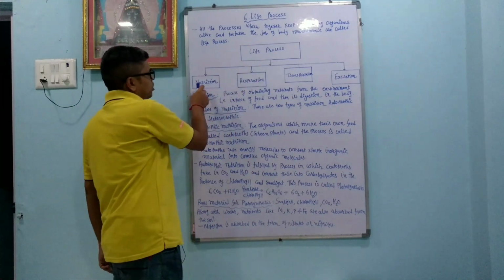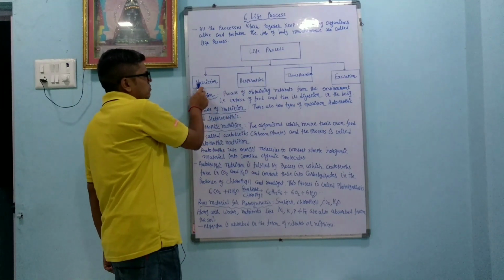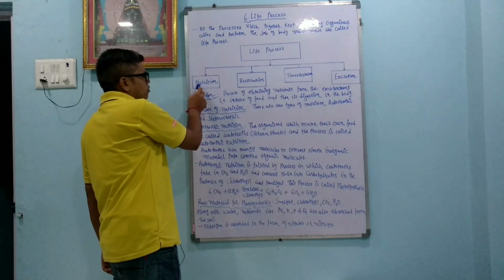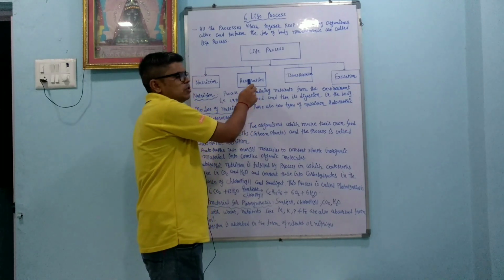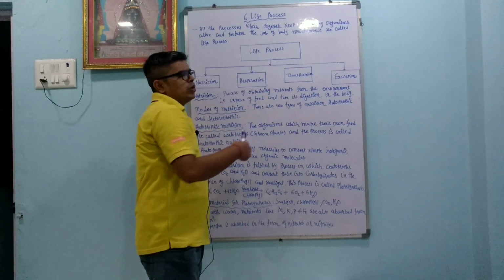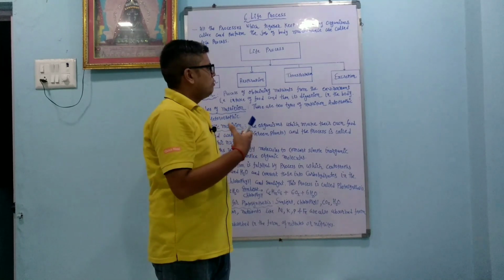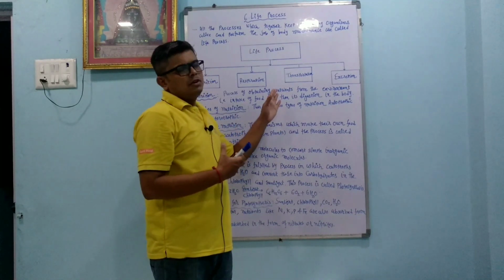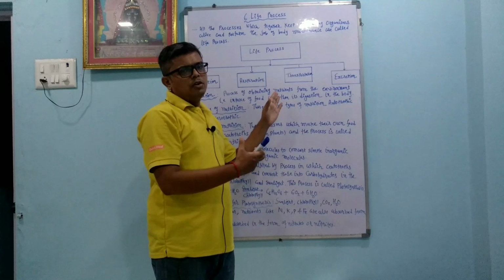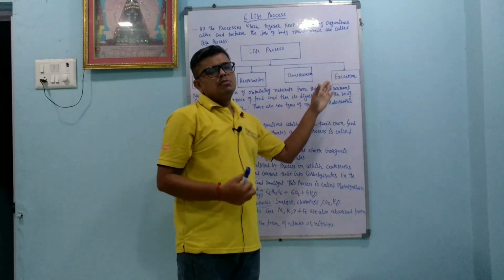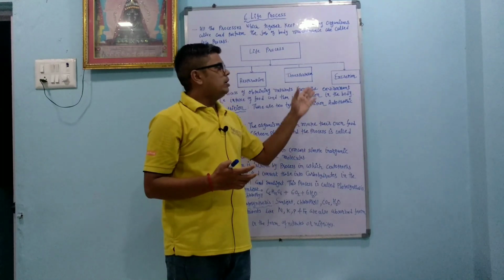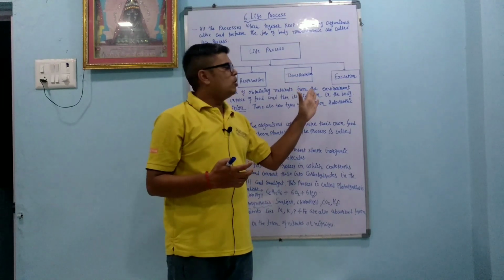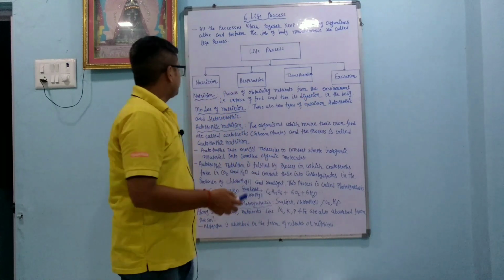Life processes include nutrition. For nutrition, the components required are carbohydrate, protein and fat. In respiration, energy is produced in terms of ATP. Transportation is to carry the different products and nutrients to the different parts of the body of the organism. And excretion means whatever waste product is produced is thrown out of the cell and the body, that is called excretion.